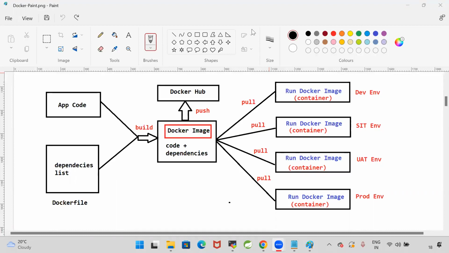Come on, guys. In 100 computers, I want to run the Java application. Do I need to install everything or do I just need to run the image? We just need to run the image. Are you clear with my point?